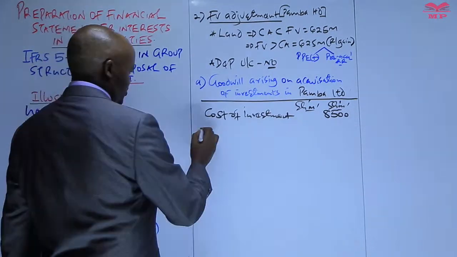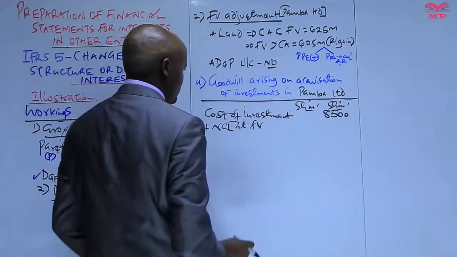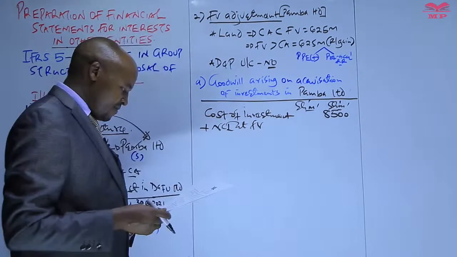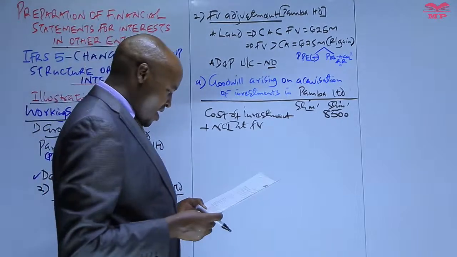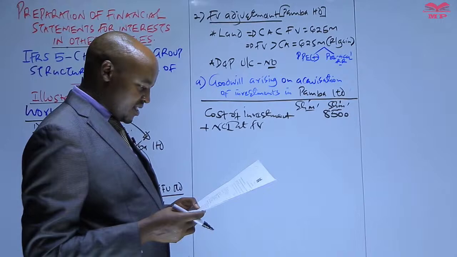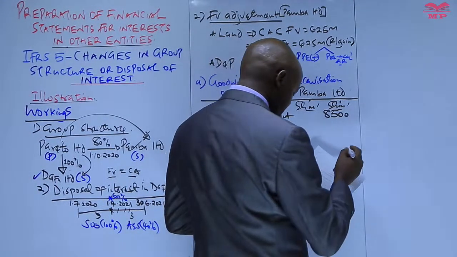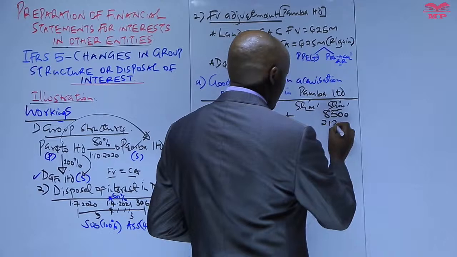To this, we then add the NCI at fair value, because we are using the full goodwill method. This figure is also given in note number 2, the last sentence: we are told that at the date of acquisition of Paba, the non-controlling interest had a fair value of 2,125.